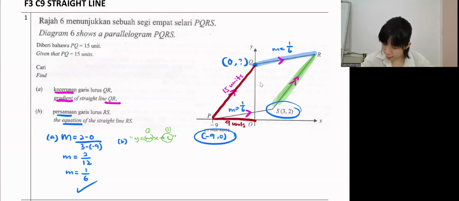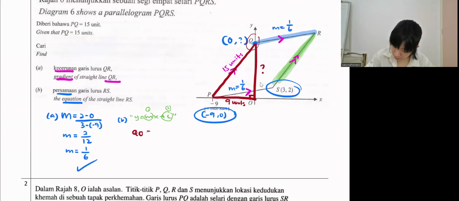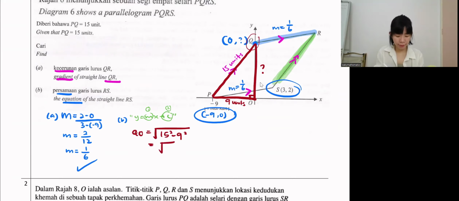So we can find QO using the Pythagoras theorem. To find QO, we already have the longest side, 15 units, so we need 15 squared minus 9 squared. That is 144, square root 144, 12 units. So from 0 to Q, the Q here is 12.